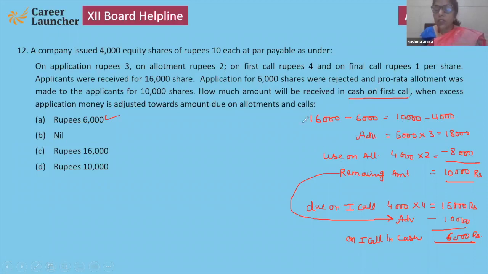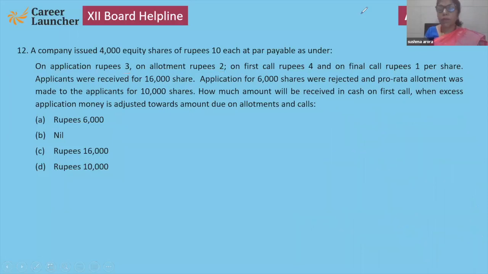Okay, so what to do? Total number of shares received 16,000, rejected 6,000, pro rata will be for extra amount 6,000, and that is by 3 rupees because application money is 3. But at the time of allotment, they require only 2, and at first call 4. Now see next question. So the correct answer is D.